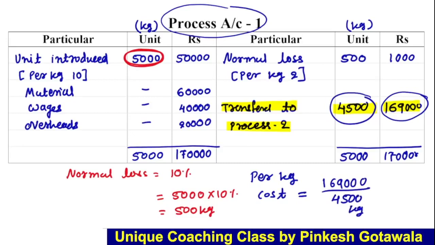So if we divide, we get 37.55. It is the per unit cost of process account 1. Clear? So the chapter is process costing. So the cost of the first process we completed comes to 37.55 per unit per kg. So the first process is over.